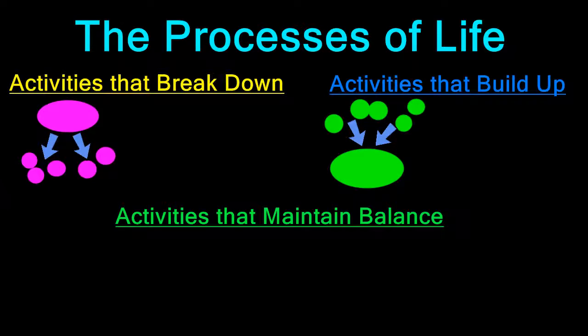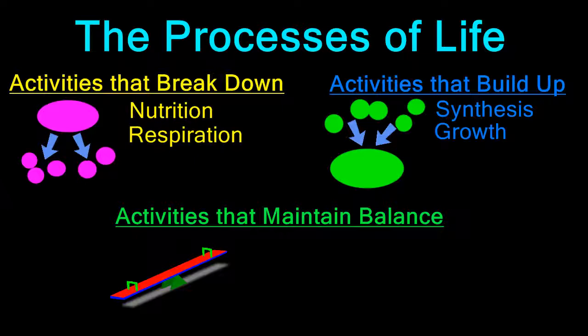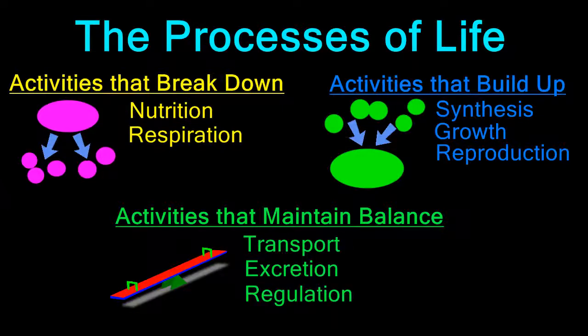that maintain balance. Activities that break down include nutrition and respiration. Activities that build up include synthesis, growth, and reproduction. Activities that maintain balance include transport, excretion, and regulation. Let's take a closer look now at the first activity that breaks larger molecules down into smaller molecules: nutrition.